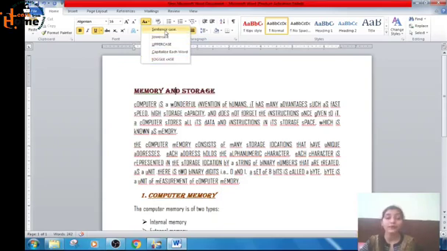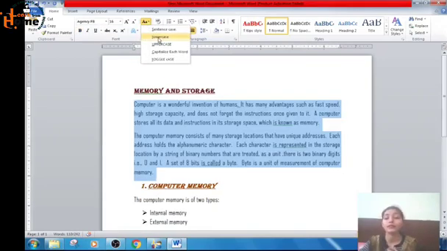What will happen in sentence case? The very first letter of all the sentences will be capital. Next, in lower case, all the selected text will appear in lower case. In upper case, all the selected text will appear in upper case. In capitalize each word, the first letter of all the words will be capital. In toggle case, the first letter of all the words will be in lower case and all other letters will be in upper case. Have you understood about the case, how to change it, what the different options are and what the effect of each option is?